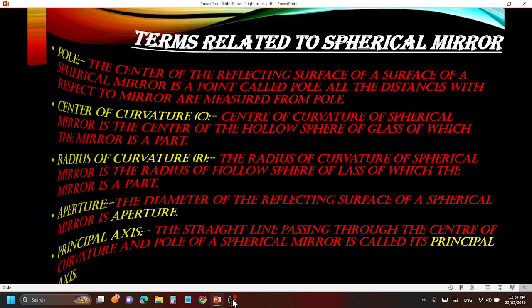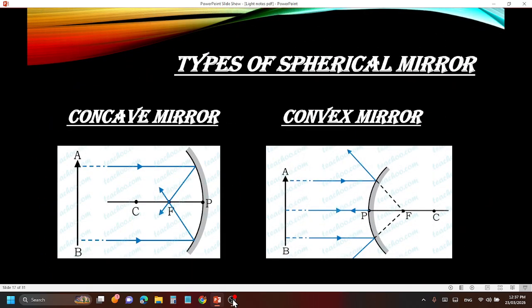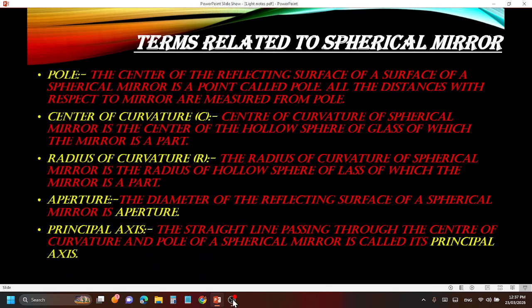Simple. I will explain with the image. Now forget convex. See the concave. In the concave, you are seeing a point P. You can see that it is equidistant from the mirror's up part to the point P and the down part from point P. So it is the center point. In that mirror, the center point is called pole, and from the pole only we measure all the distances, like 20 meters, 40, 60, 80, 100, 200. We measure it from the pole. So pole is the center point. That's it. Remember. Next is center of curvature.